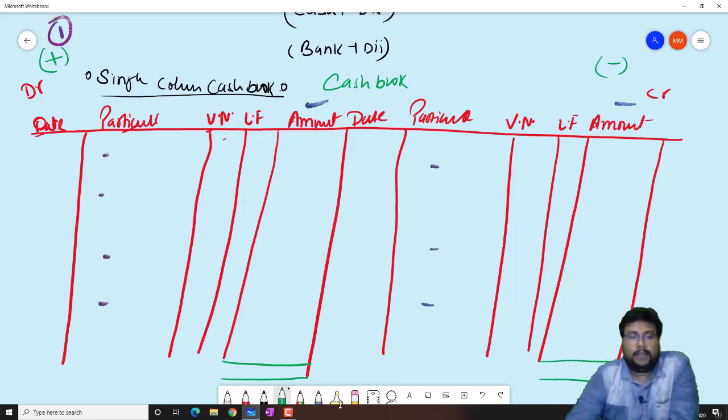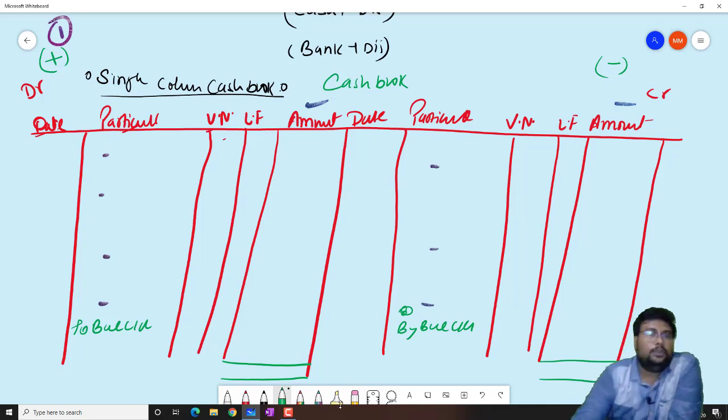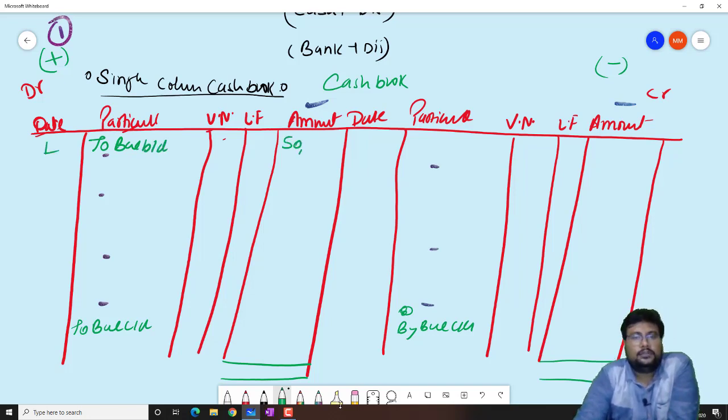And we will find out the balance, and that balance will be recorded as to balance c/d or by balance c/d. For example, I'm just taking an example. Suppose there is a previous balance of 50,000, to balance b/d, 50,000.